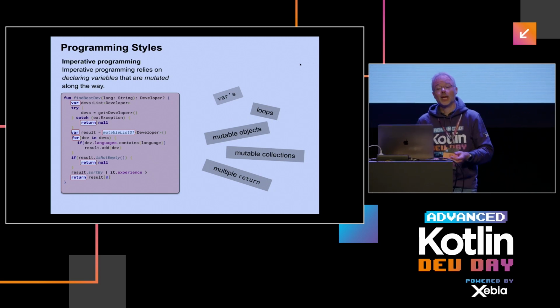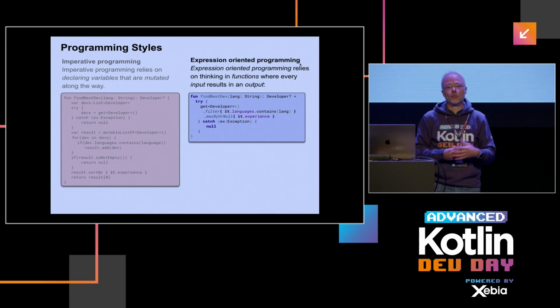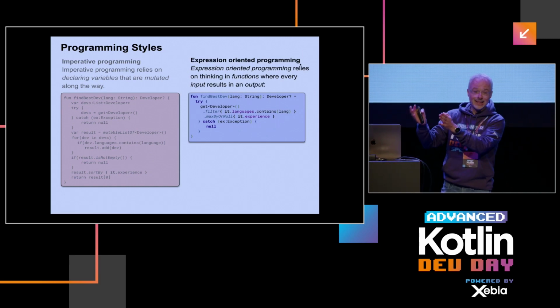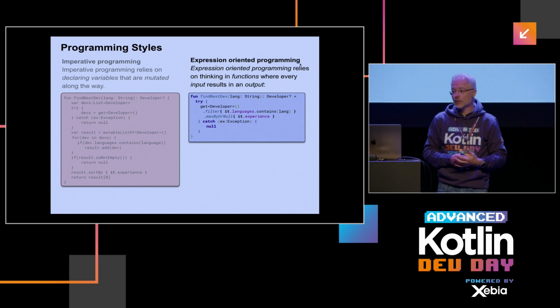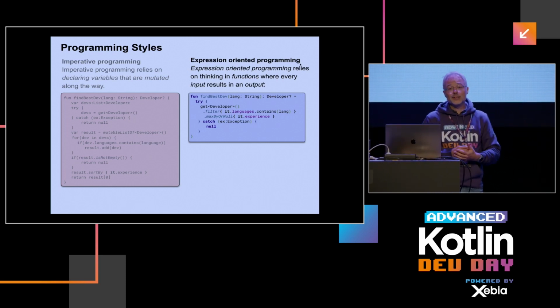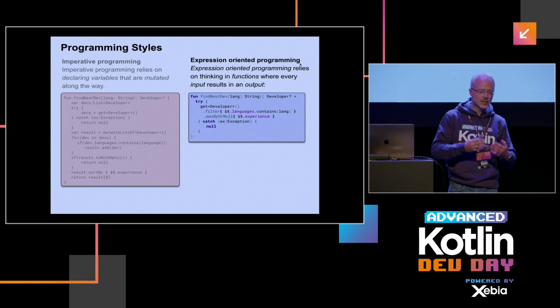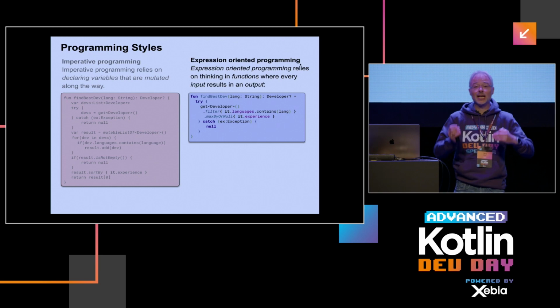So that's for one. On the contrary, we have another way of programming. Semantically, it's exactly the same. These two pieces of code produce exactly the same result. The other school is expression-oriented programming, which is more thinking in functions. It's thinking in input and output.